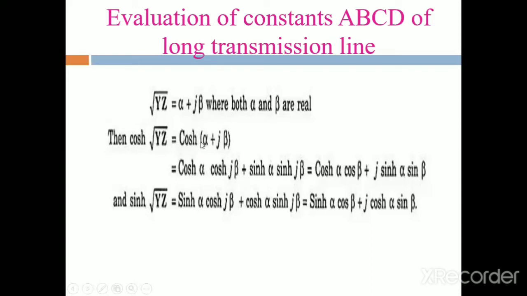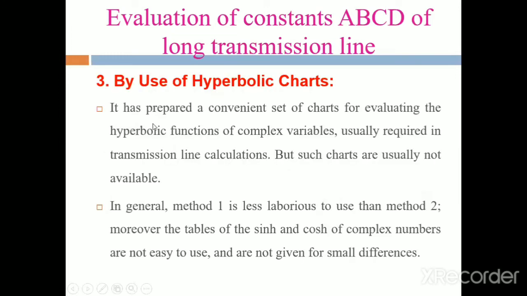It is like the cosh of A plus B formula, cosh A cosh B plus sinh A sinh B, where A will be replaced by alpha and B will be replaced by j beta. Then sinh root YZ uses the sinh A plus B formula, sinh A cosh B plus cosh A sinh B. Okay, that is the real angle method.